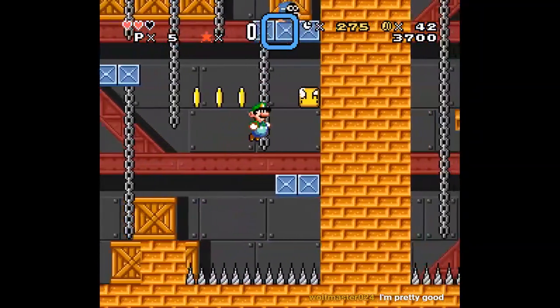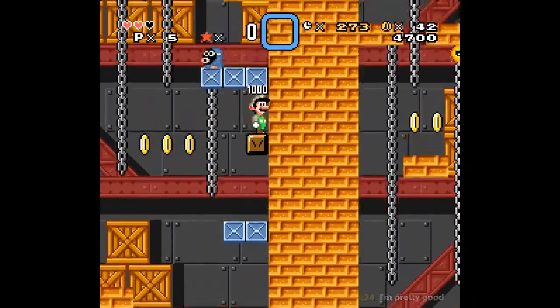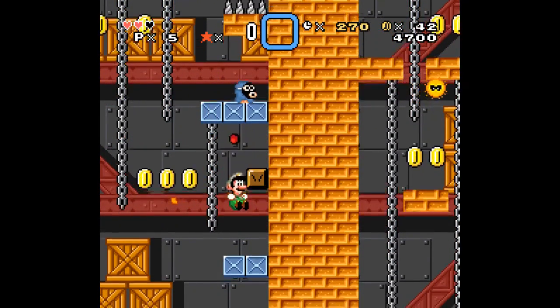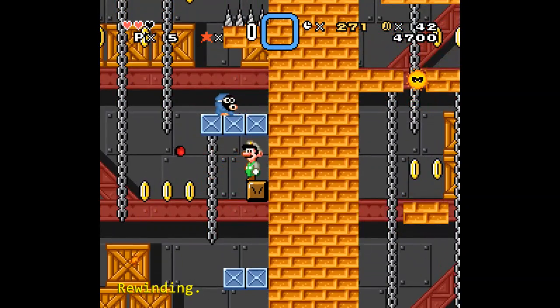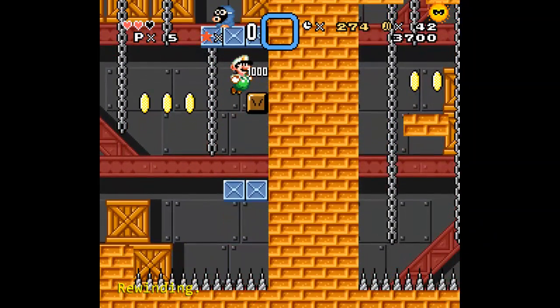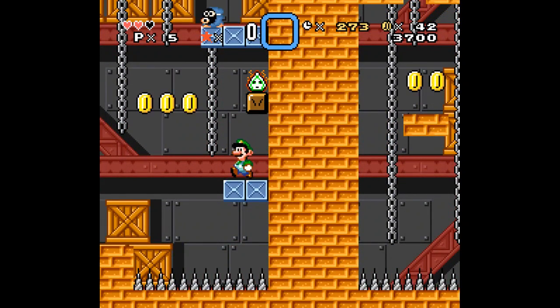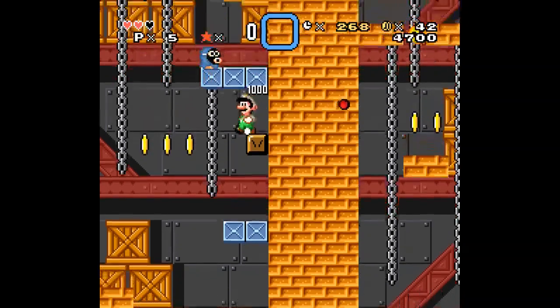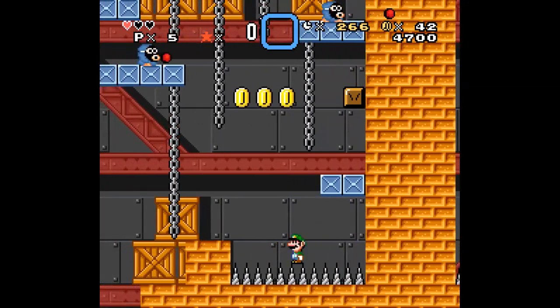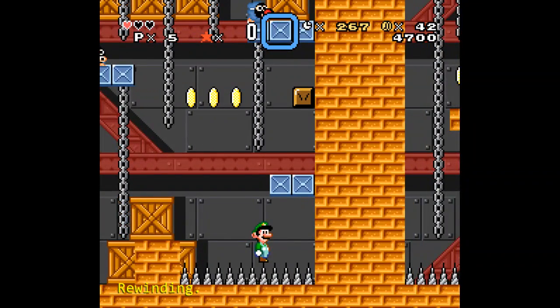Alright, so in any case, we're in this abandoned factory, and that's a different looking power-up. I should have taken more time to look at that sprite, because oh my gosh. That was a weird sprite for a fire flower. What is that? That looks like either an onion or garlic? I'm gonna err towards the side of garlic. Also, I totally lost all my power-ups. Great. I'm gonna call Mulligan on this one.